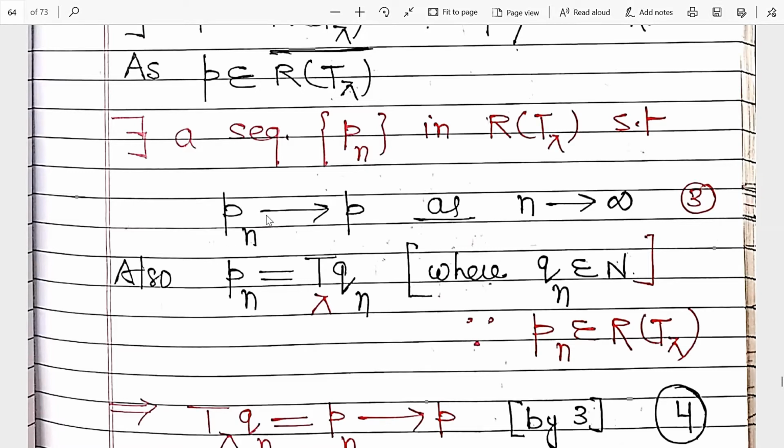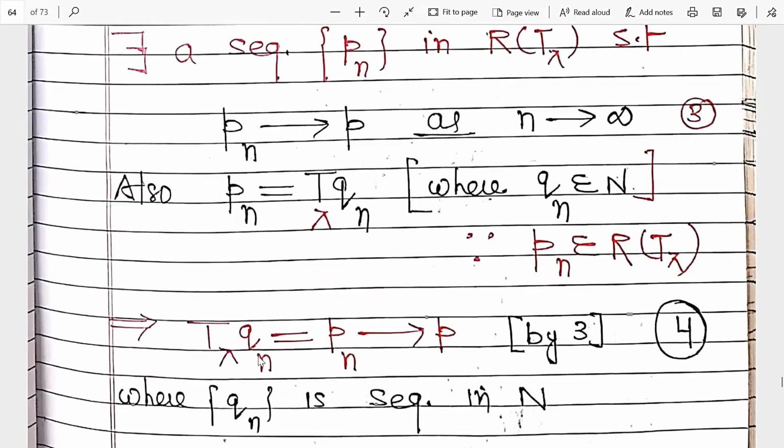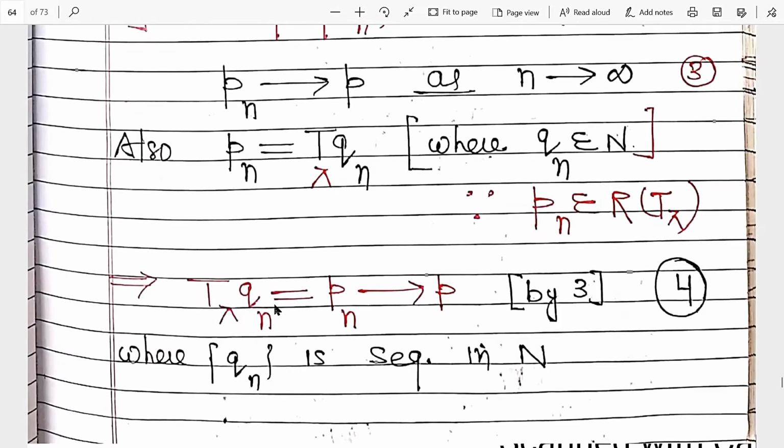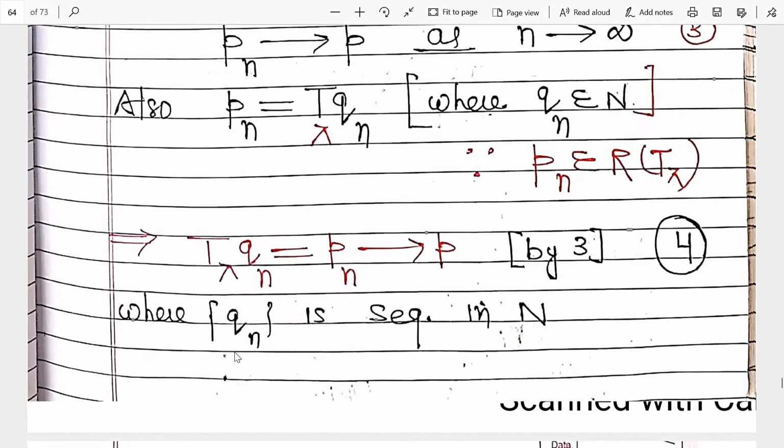Now this Pn approaches P, and Pn is equal to T lambda Qn. It means this term approaches P. Clear? Qn is a sequence in N. So T lambda Qn is the image under T lambda of some sequence, and it is convergent. So remember this thing: the image of this sequence is convergent.